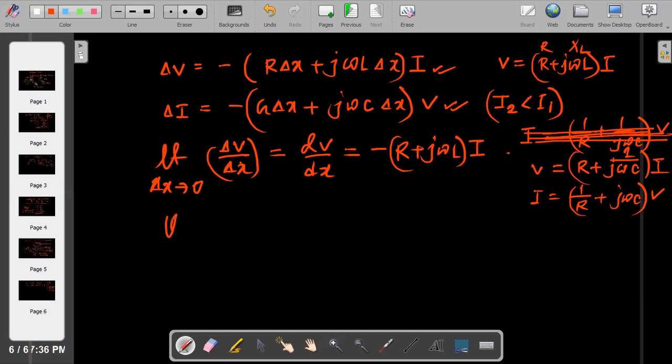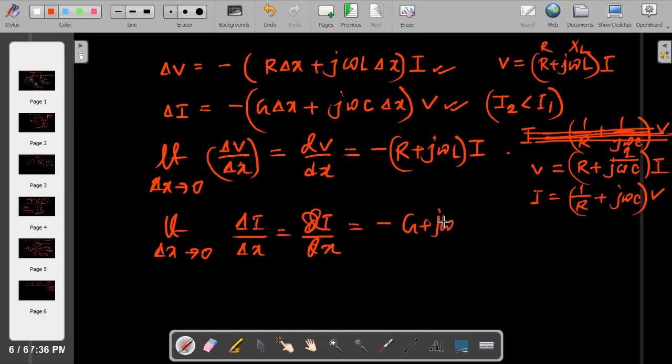Similarly, we can write limit delta x tends to 0, del I by del x is nothing but di/dx. Correct? It is nothing but (g plus j omega C) into V. I think it is very clear. We are just dividing and putting delta x tends to 0. It is coming dv/dx and di/dx.